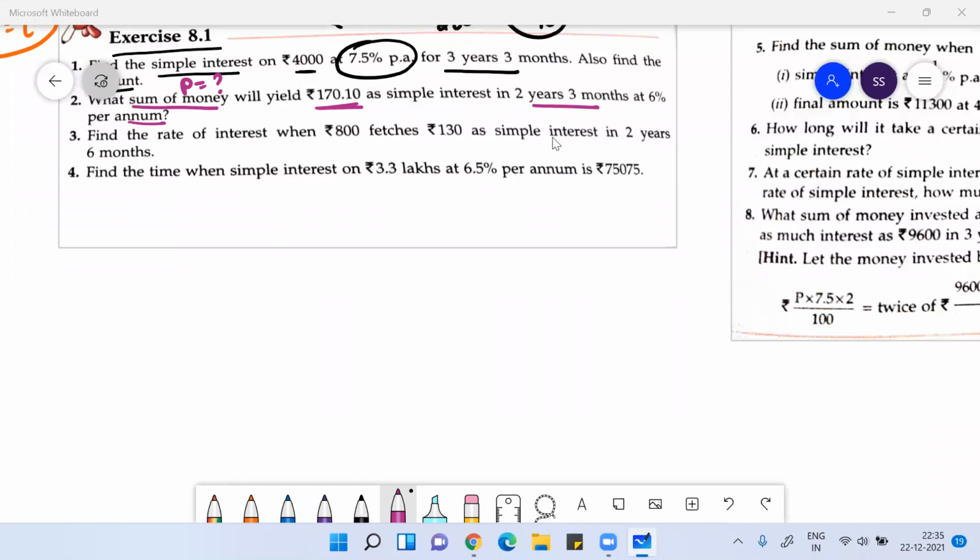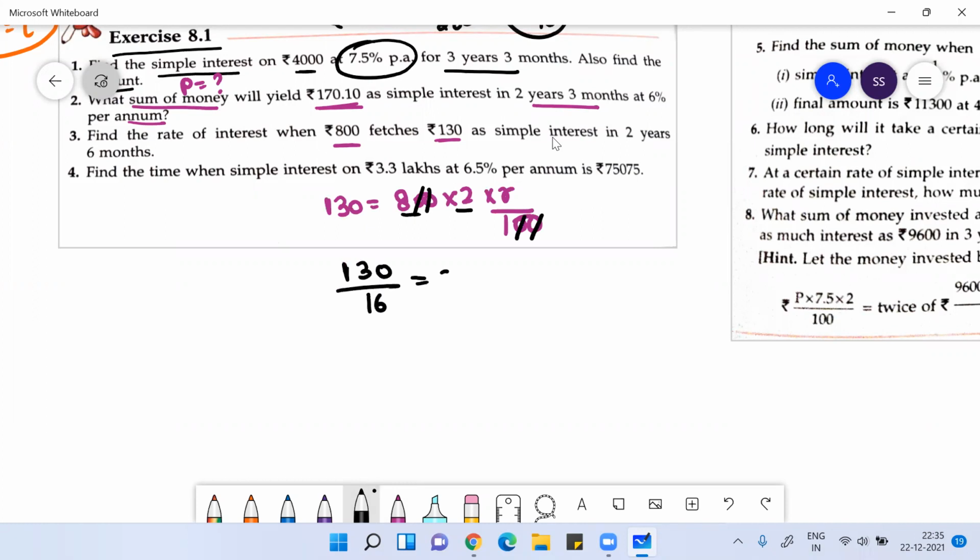Third one: what rate of interest will fetch 130 rupees interest on 800 rupees in 2 years? Again, a very easy question. Principal is 800, simple interest is 130, time is 2 years, into R by 100. Simple calculation. The 0 0 you can cancel. This is 16, so 130 by 16 you can do. That will be your R%. This I can write as 65 by 8, which means 8 1 by 8% per annum. That is your R.